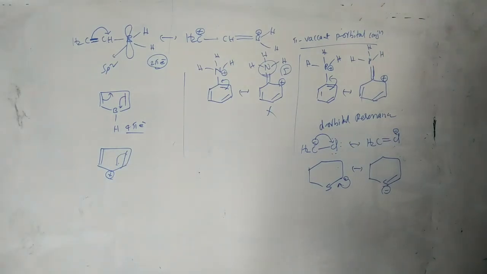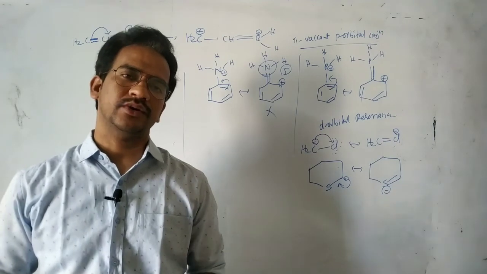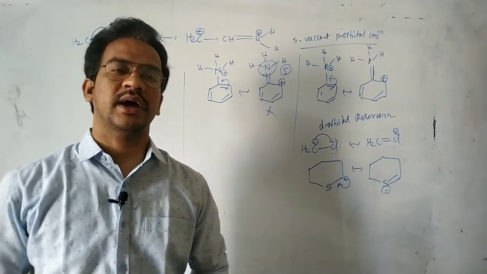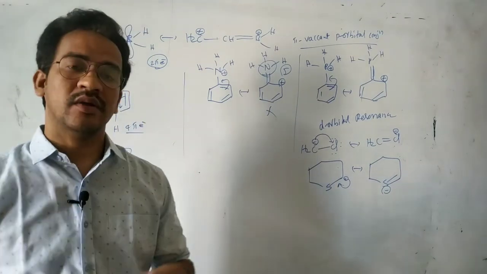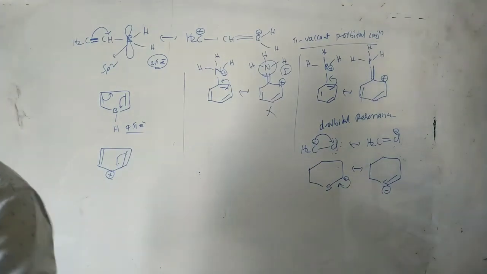So those are the different types of conjugation. So pi conjugation, pi positive, pi negative, pi single electron, lone pair positive charge, pi lone pair conjugation, and finally vacant d orbital or vacant p orbital conjugation. Okay, those are the different types of conjugation.